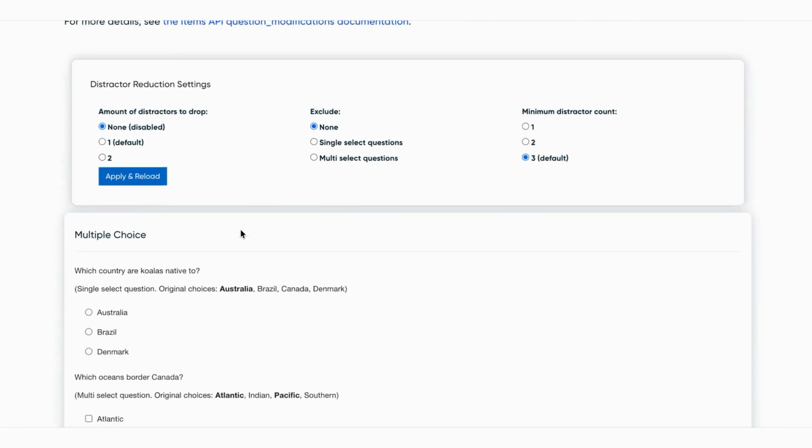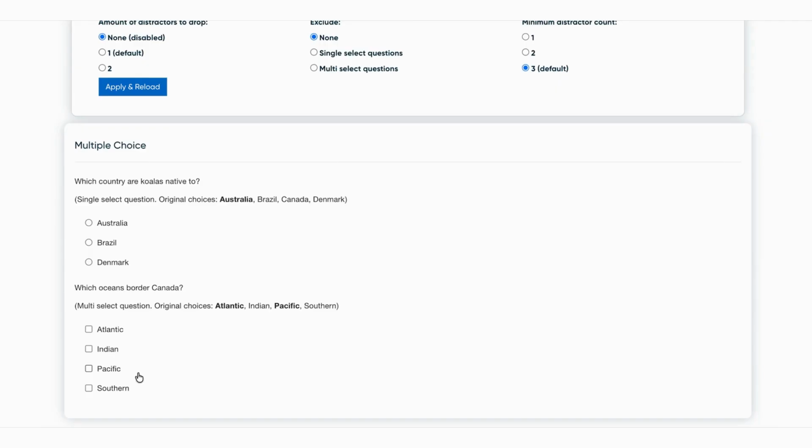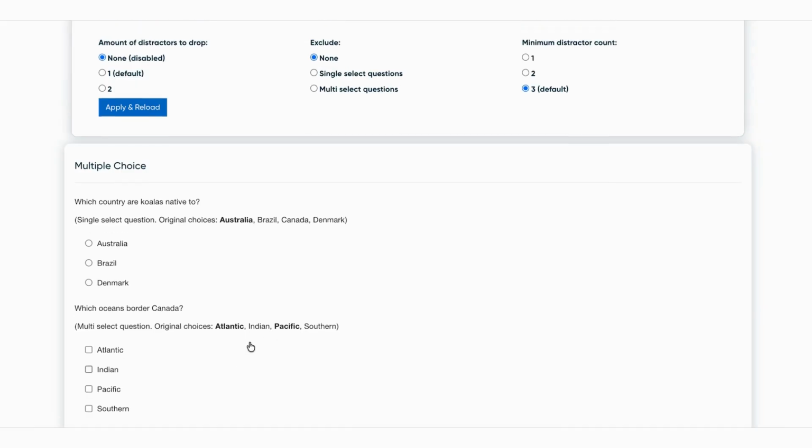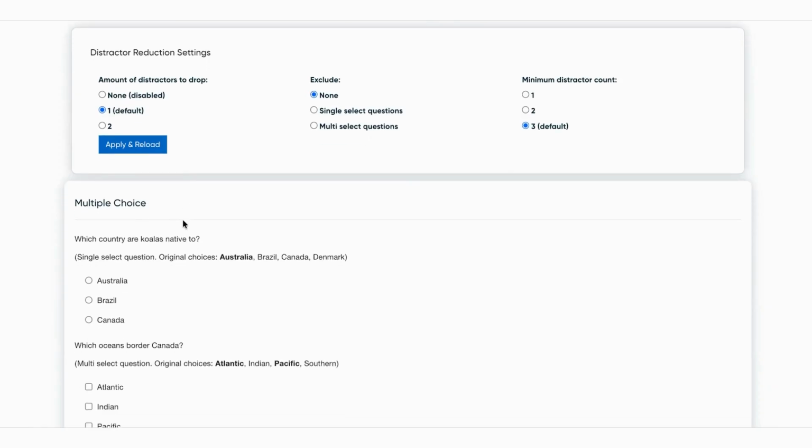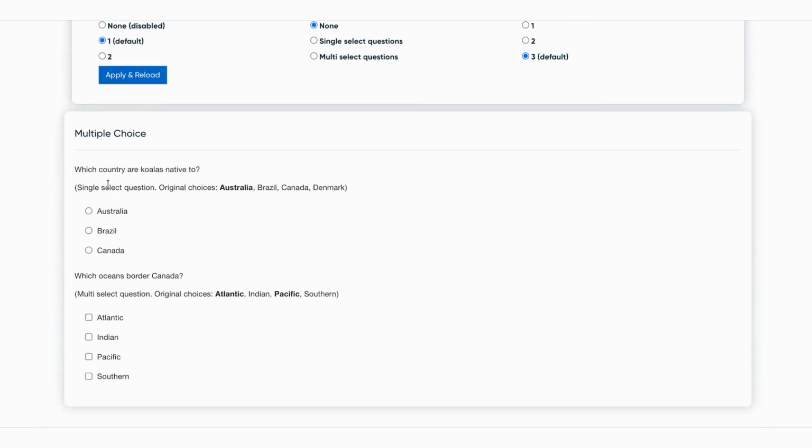Before applying any changes, you'll see here that we have 2 questions: a single select question with 3 distractors and 1 correct response, and a multi-select question with 2 distractors and 2 correct responses. Now let's say I wanted to remove 1 distractor. I want to remove it from both single or multi-select questions, and a question must have 3 minimum distractors in order to be affected. So I'll click Apply. And we can see now that our single select question only has 3 options showing, and our multi-select is unaffected.